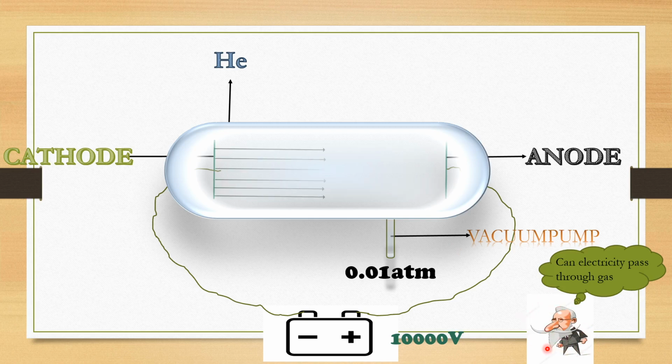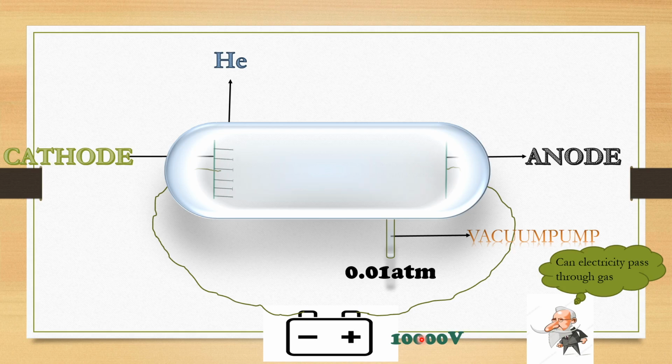He is the scientist who found that you can pass electric current even through gas at very low pressure and around 10,000 volts, meaning high voltage. That was shown by a scientist named William Crookes. I hope you understood now. Once William Crookes found we can pass electric current through air, but at very low pressure and high voltage, he was very happy and stopped the experiment there itself.